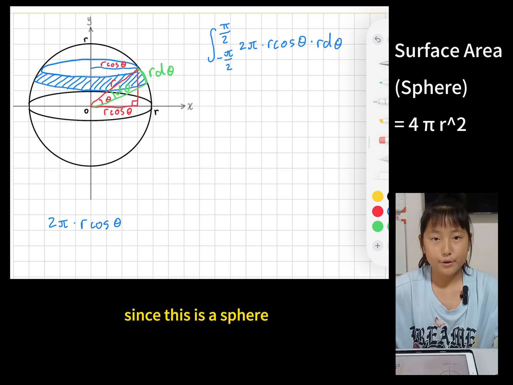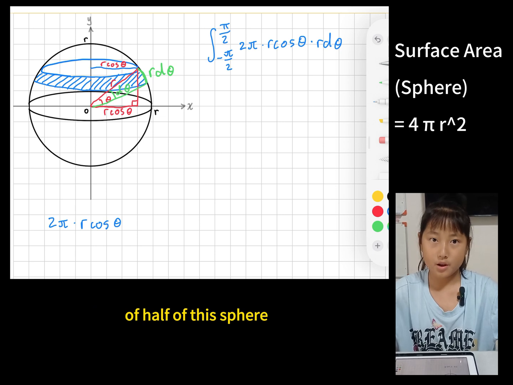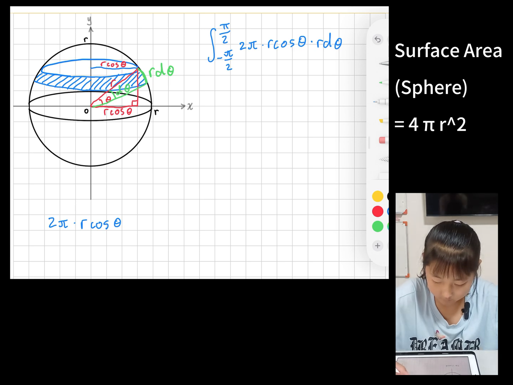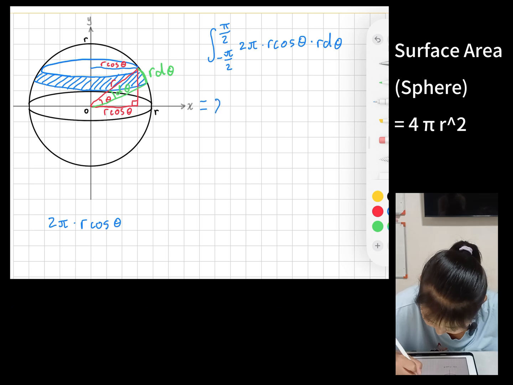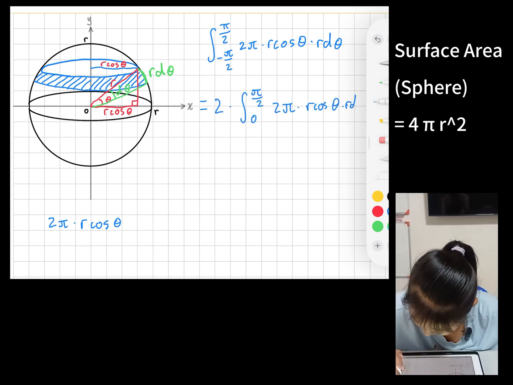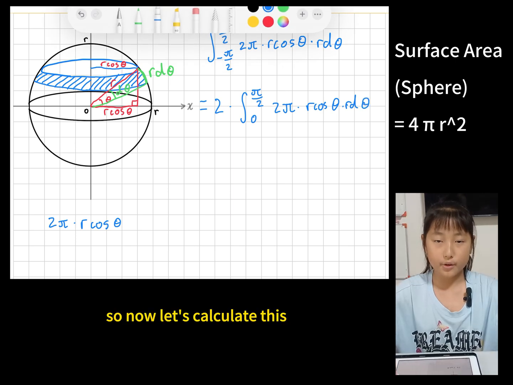Since this is a sphere, we only have to calculate the surface area of half of this sphere and then multiply it by 2. So the surface area of the sphere can also be expressed as this shown below. So now let's calculate this.